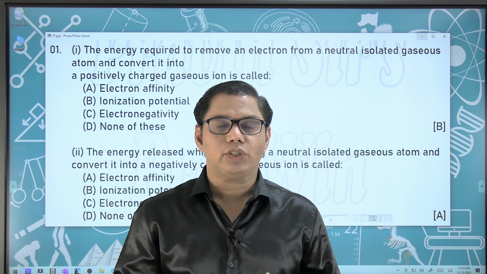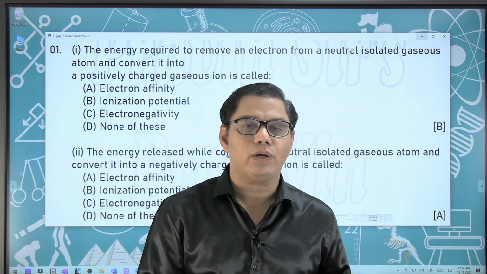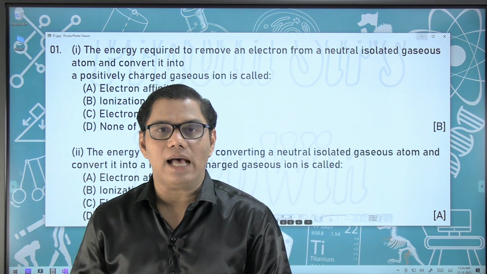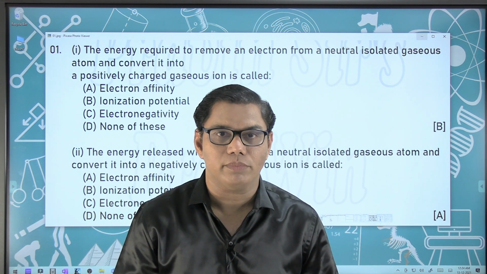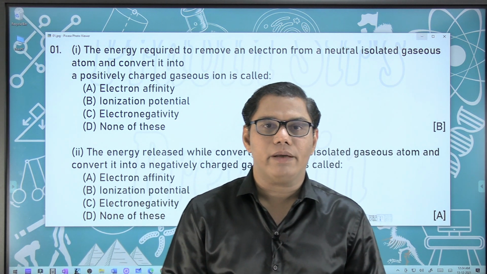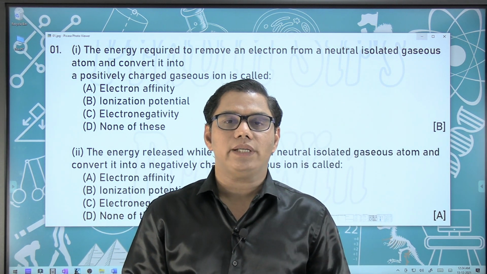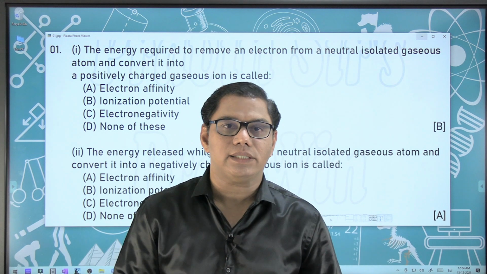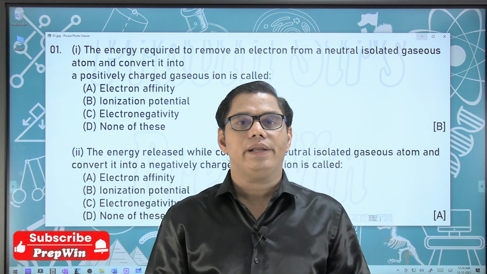In your chemistry textbook for semester examination 1 you have a total of 6 chapters. From 2 chapters you may get the maximum number of questions. That is the first chapter related to the periodic table and your last chapter, that is electrolysis. To start with the periodic table, what kind of questions will you get? Most of the questions will be related to ionization potential, electron affinity and electronegativity.